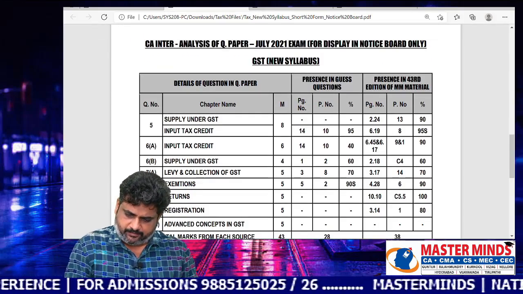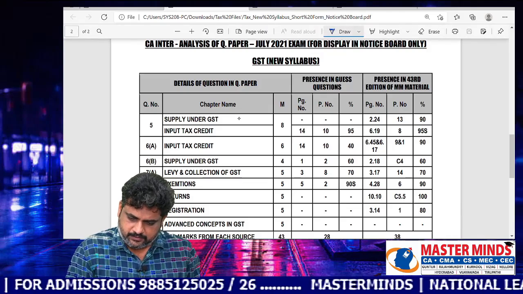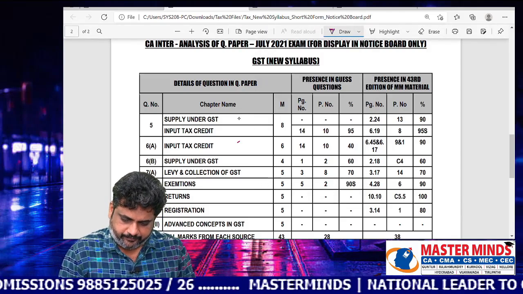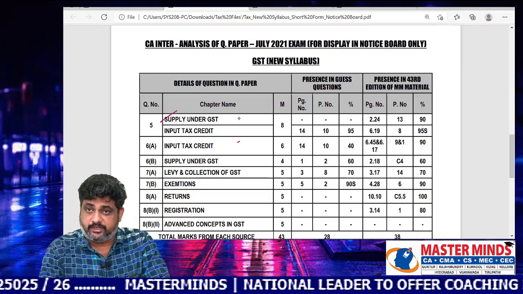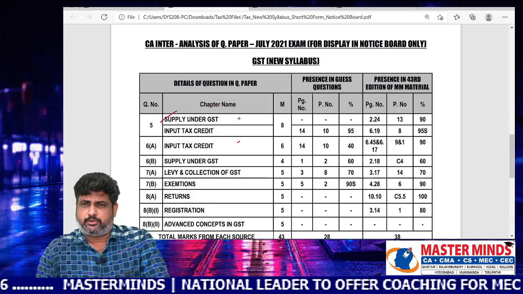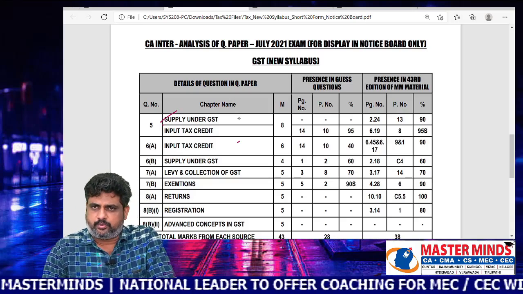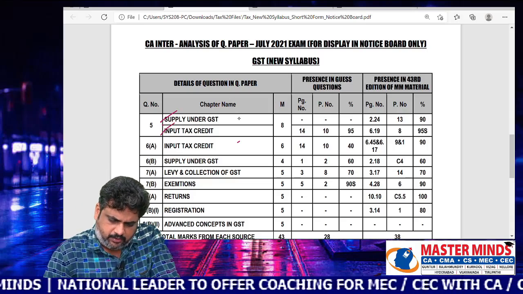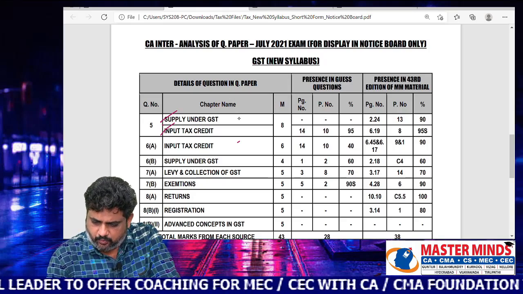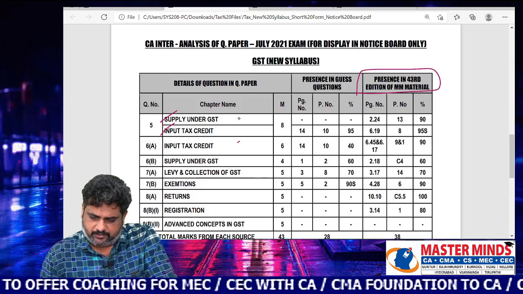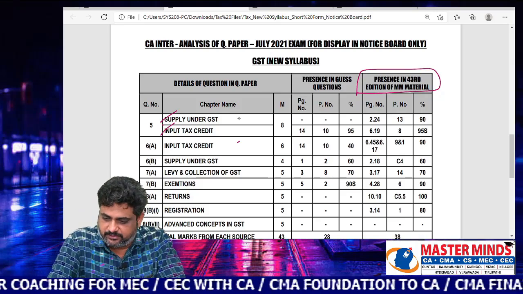See this question number 5. Two things are there. It is a mixture of two chapters: chapter number 2, supply under GST, and chapter number 6, input tax credit. Where is this particular topic covered in our material?